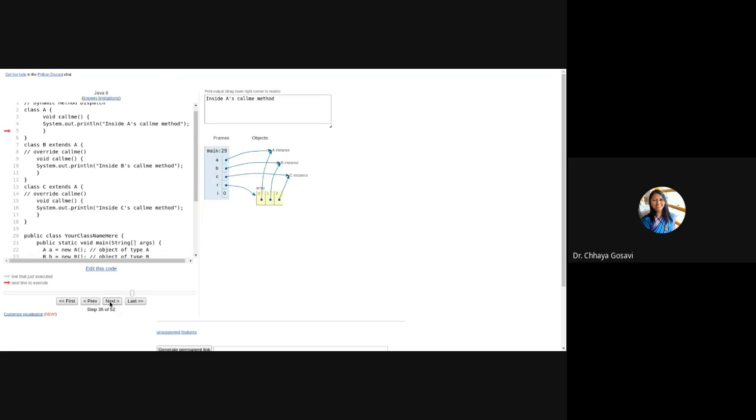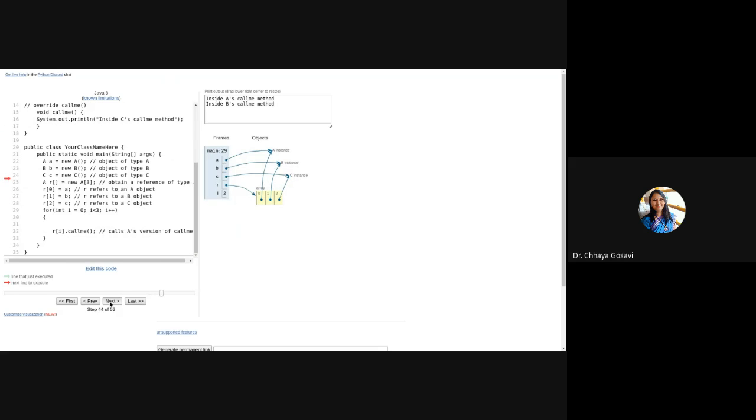In both cases, you are getting the same output, whether you create an array or just one variable. The output depends on this assignment, which object you are assigning to that particular reference. Depending upon that, the particular method will be called. Otherwise, this R dot callMe will look the same at compile time.